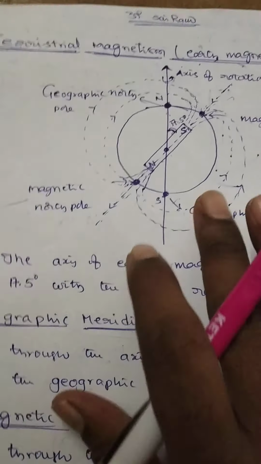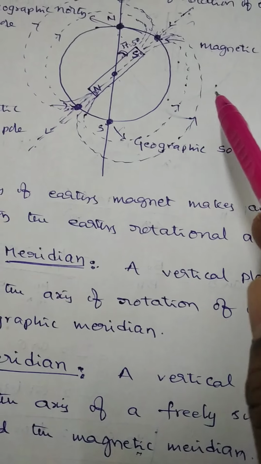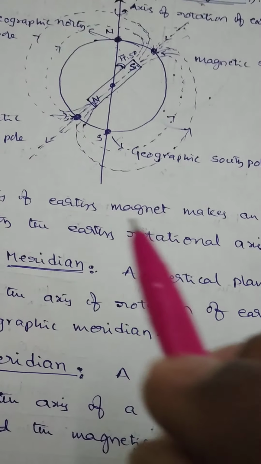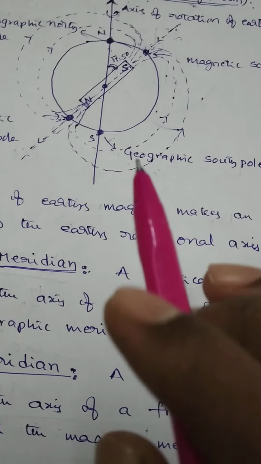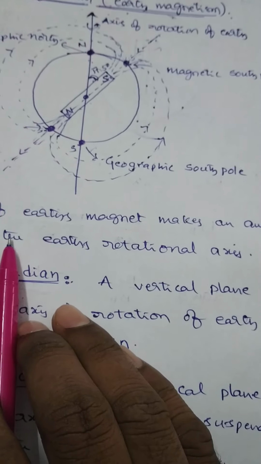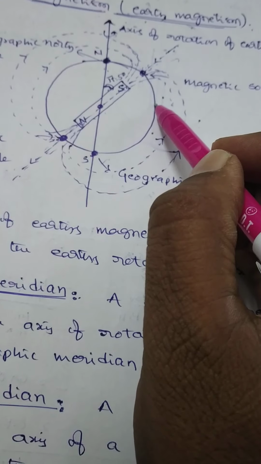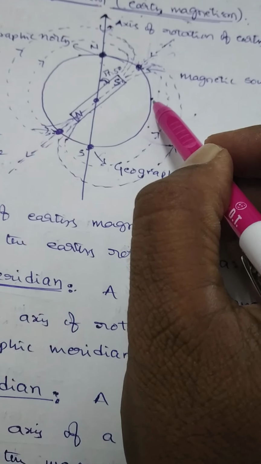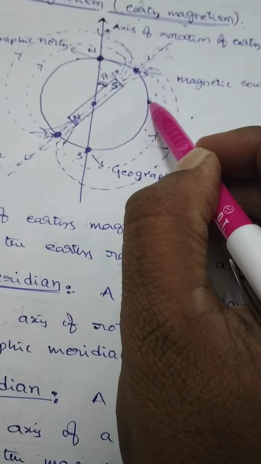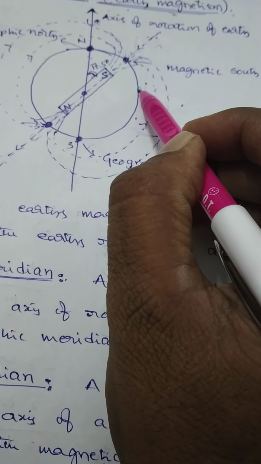The magnitude and direction of the magnetic field of Earth at any place is completely given by certain quantities, called the magnetic elements of Earth. Suppose at this point on the Earth, we want to find the magnitude and direction of the magnetic induction field. To know it, let us learn some parameters, which are called the magnetic elements of Earth.